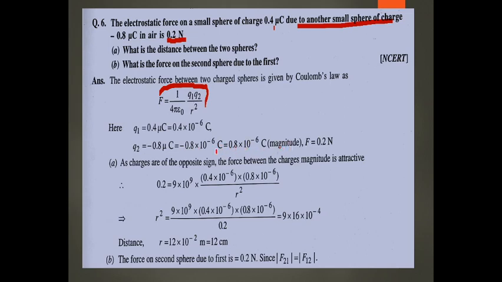In magnitude it is 8 into 10 raised to minus 6, and force equals 0.2 Newton. By substituting these values, we find R equals 12 centimeter.